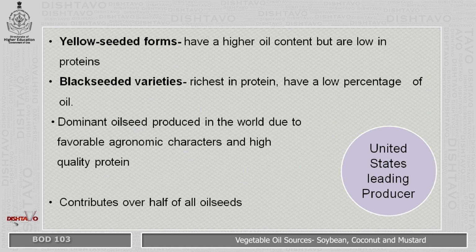Now this soybean is the dominant oil seed produced in the world due to its favorable agronomic characters and high protein quality. It can grow in any condition, therefore it is one of the most dominant oil seeds. It contributes over half of all the oil seeds. Now United States is the leading producer.